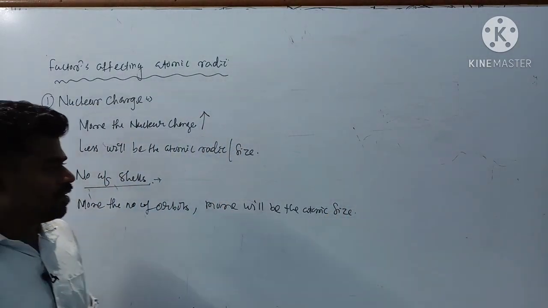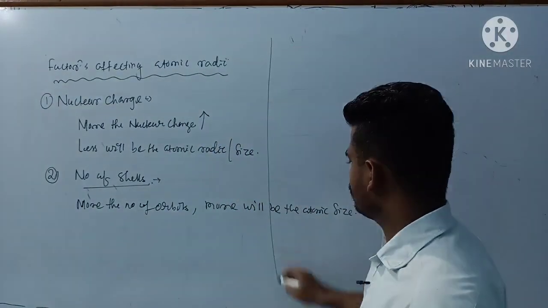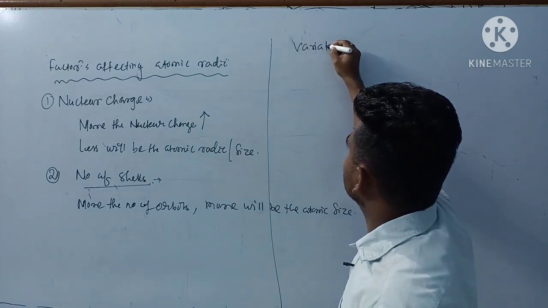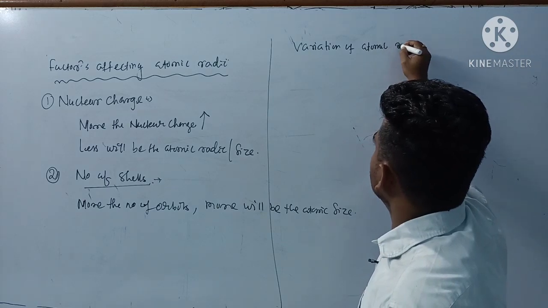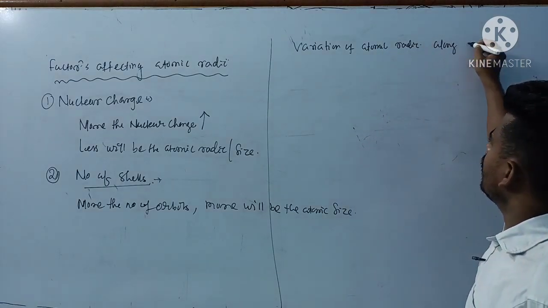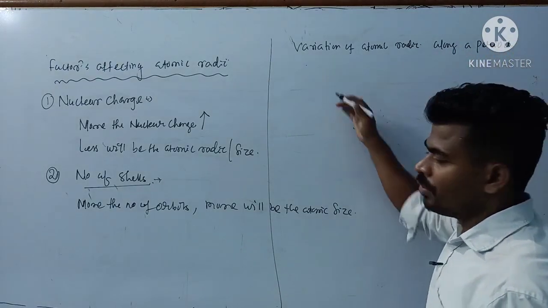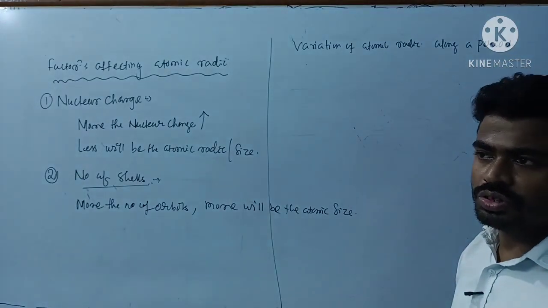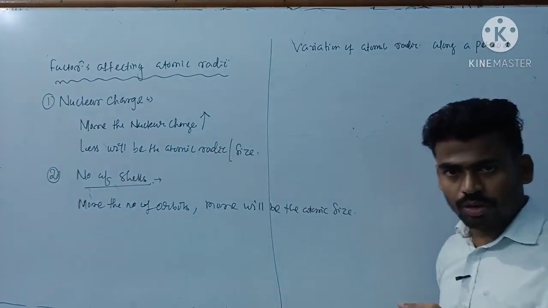And next is the variation of atomic radii along a period and group. Variation of atomic radii along a period: as you know, if you move from left to right, nuclear charge increases. So due to the increase in nuclear charge, the force of attraction on the valence shell also increases.